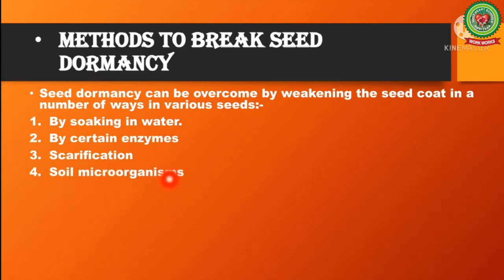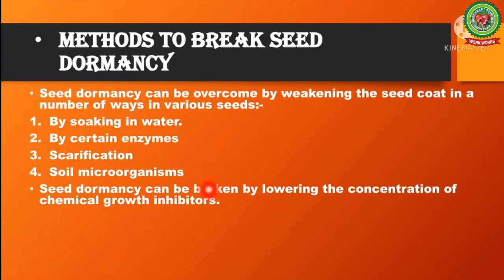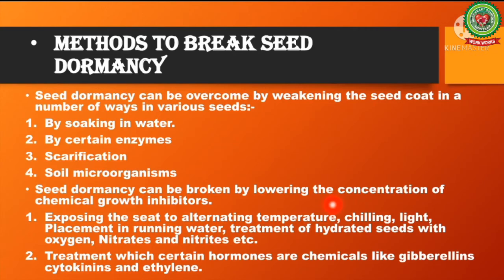Soil microorganisms also dissolve the cellulose content of the seed coat, which results in softening of the seed coat or makes holes in the wall of the seed coat. Seed dormancy can also be broken by lowering the concentration of chemical growth inhibitors. Exposing the seeds to alternating temperatures, like chilling, results in breaking the seed dormancy.